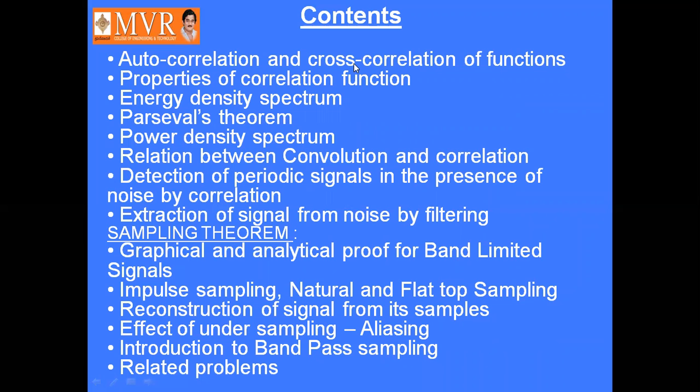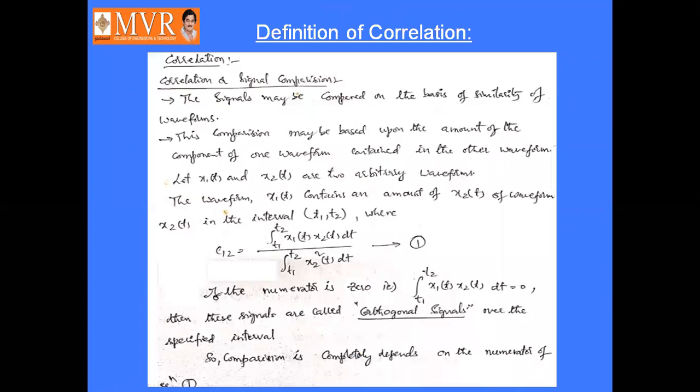Okay, so first of all, correlation is nothing but comparison of two signals. Either we can compare two different signals or the signal with itself only. If you compare a signal with a different signal, then that is called cross correlation. If we compare a signal with itself, it is called autocorrelation, right? So correlation is nothing but the comparison of one or more signals.